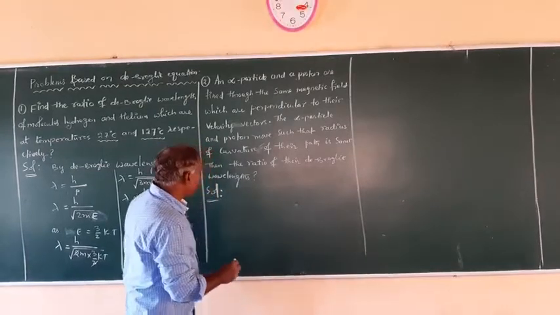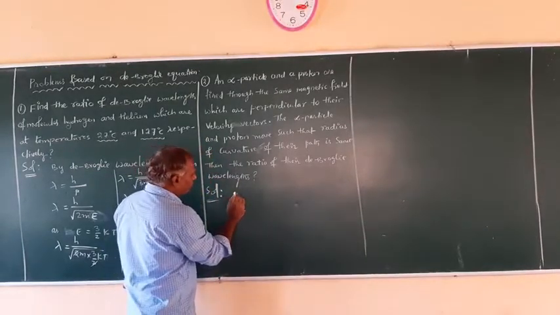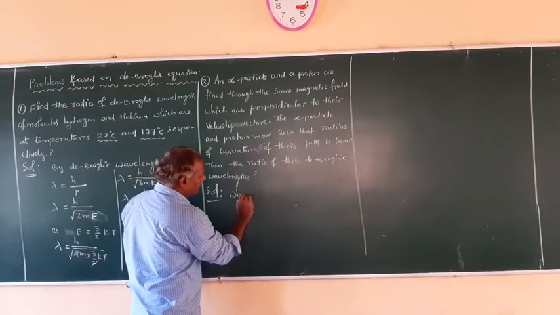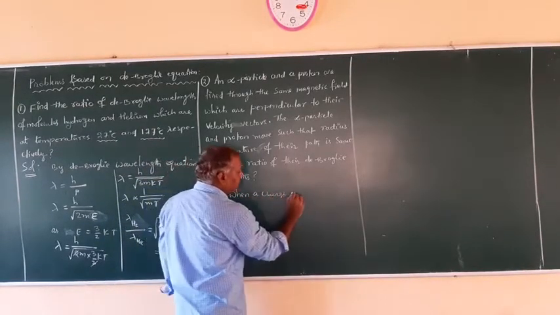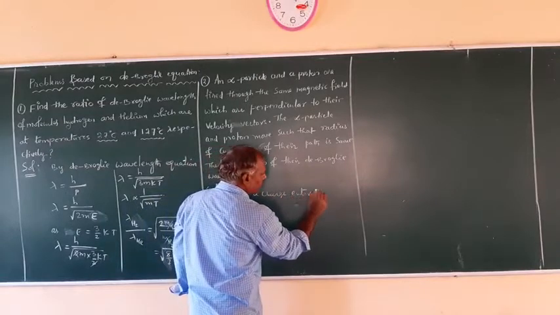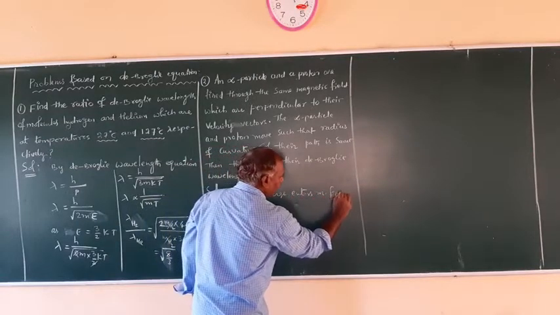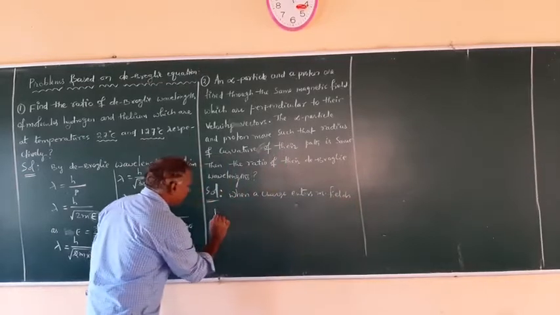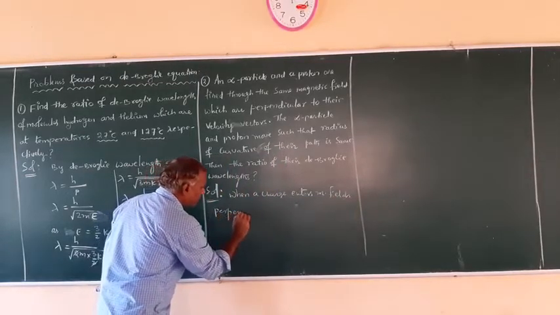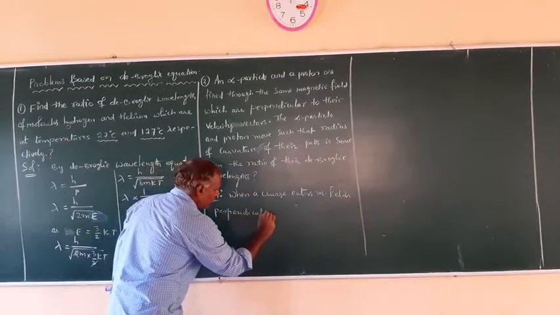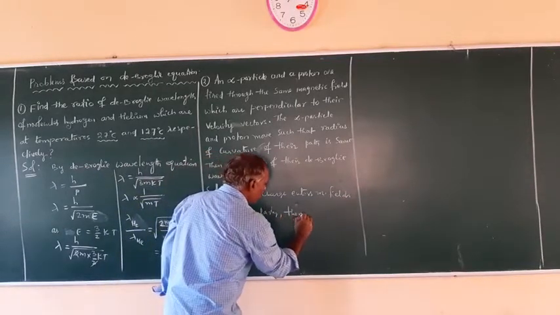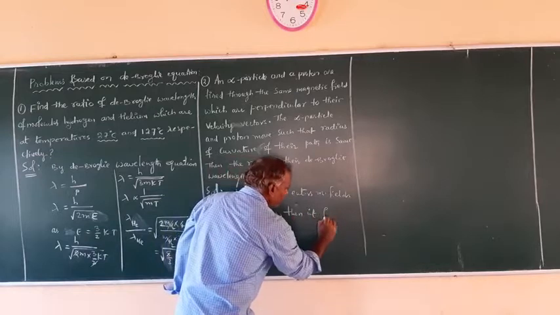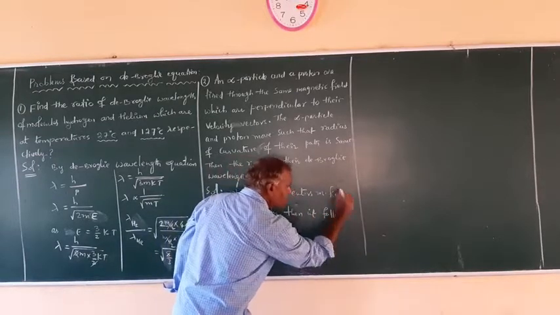Right? So remember here, when a charge enters a magnetic field perpendicularly, then it follows which path? Circular path.